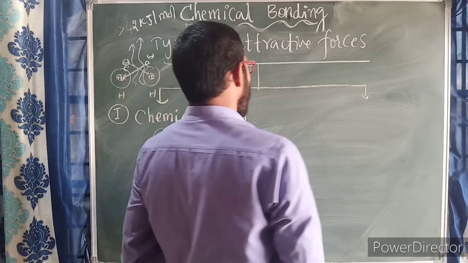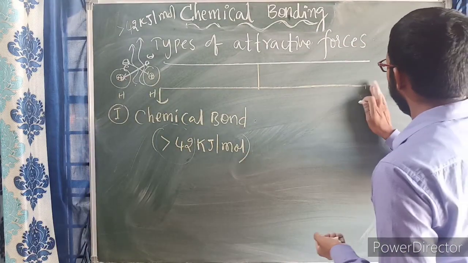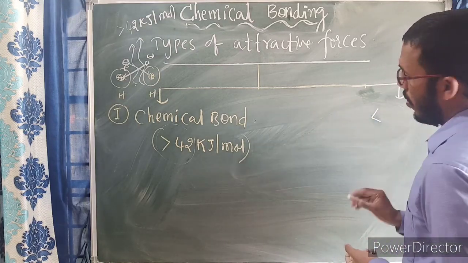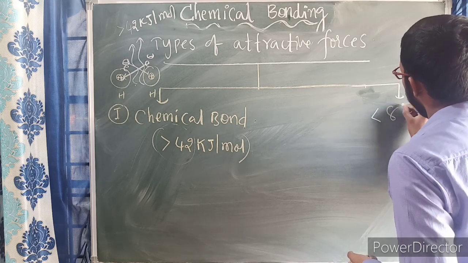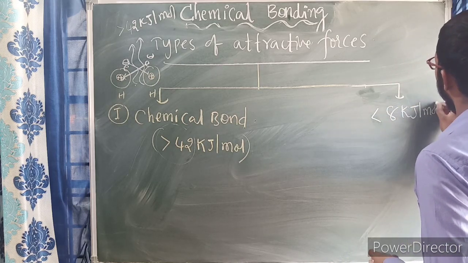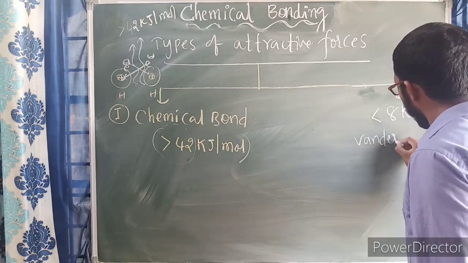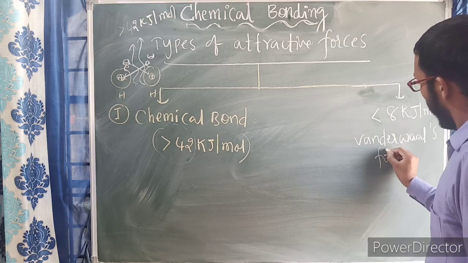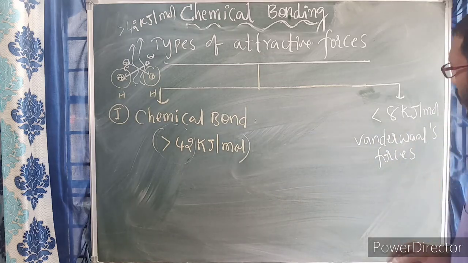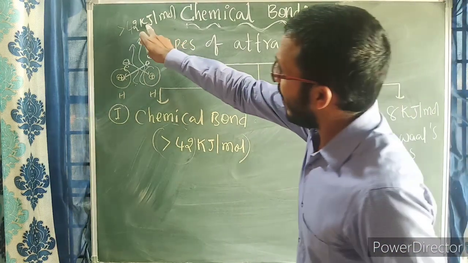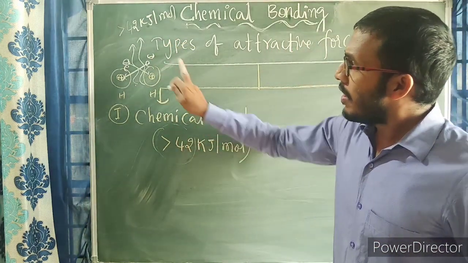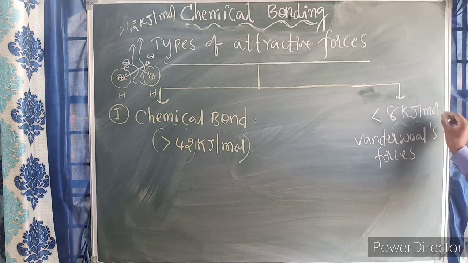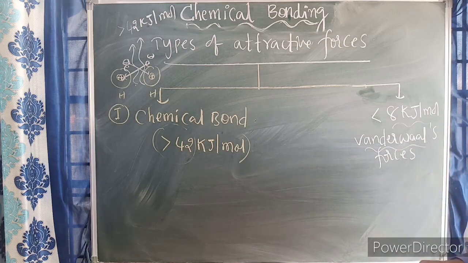If this released energy is less than 8 kilojoule per mole, that is called van der Waals forces. Now see here, if the released energy is greater than 42 kilojoule per mole, that attraction is called a chemical bond, and if it is less than 8 kilojoule per mole, that is called van der Waals forces.